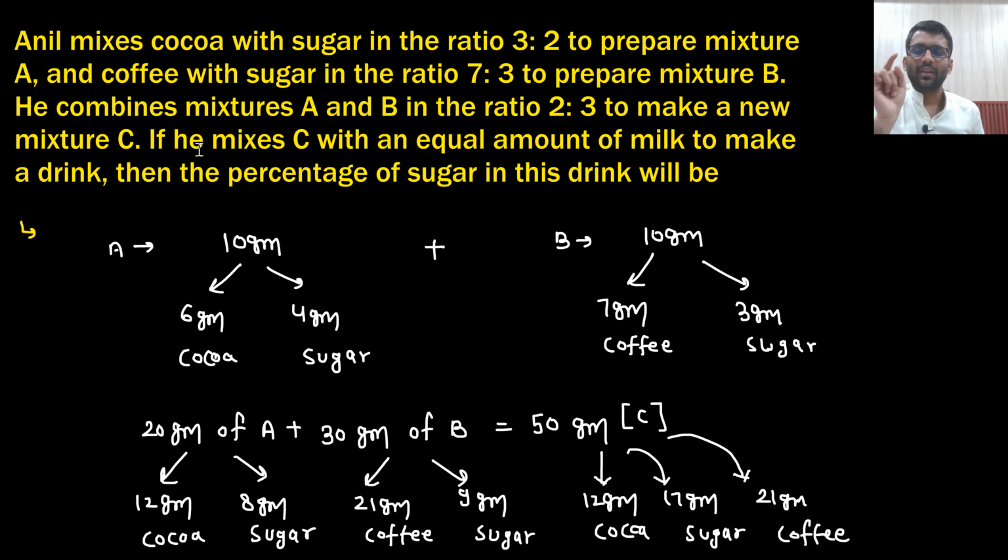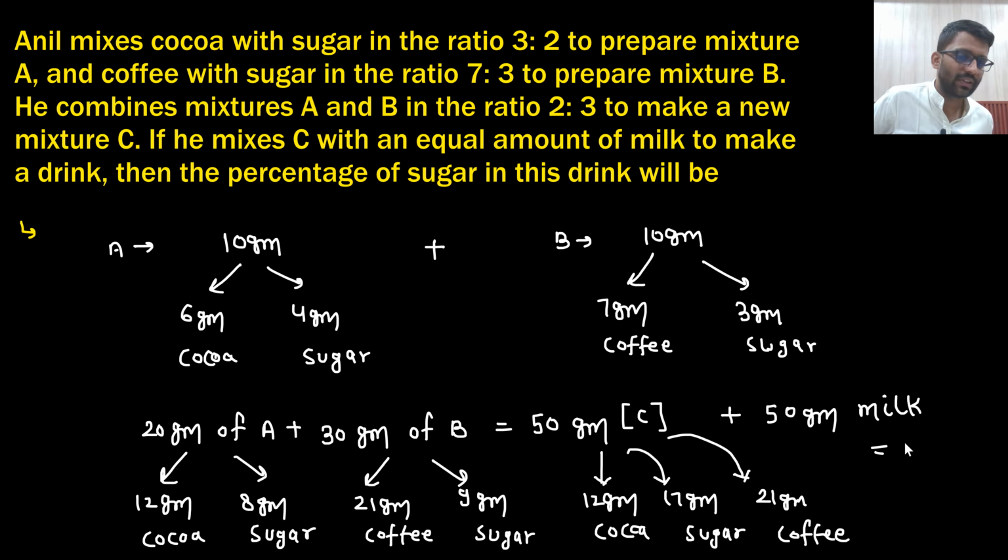Now what is he doing? If he mixes C with an equal amount of milk, basically he will add 50 gram of milk. So now the total mixture is of 100 gram. 100 gram to make a drink. So this drink is of 100 gram.